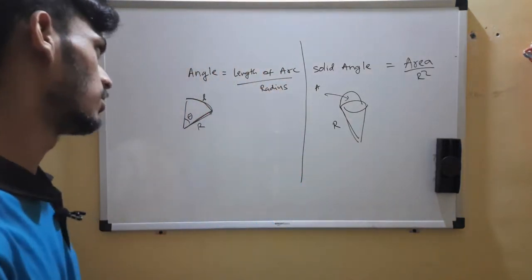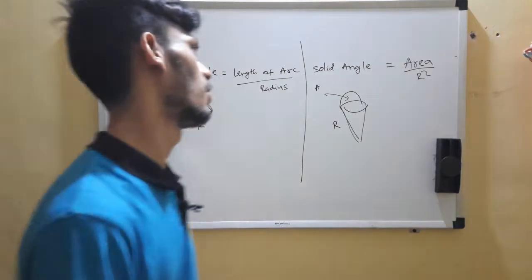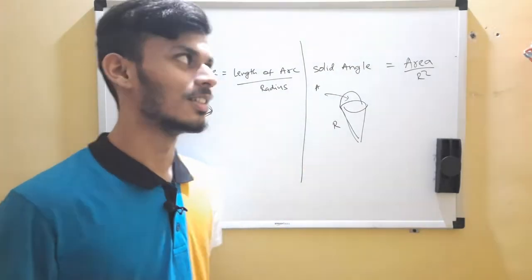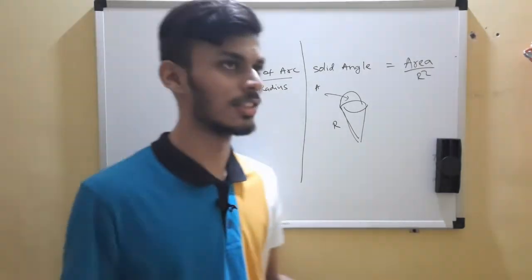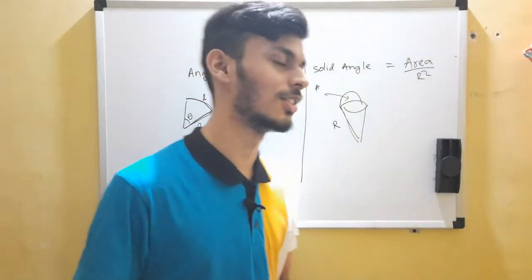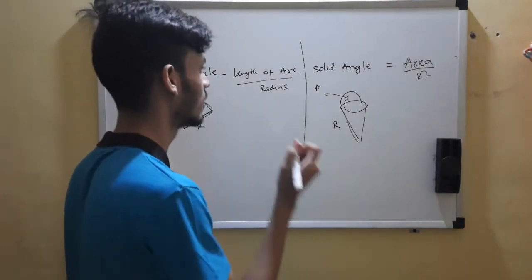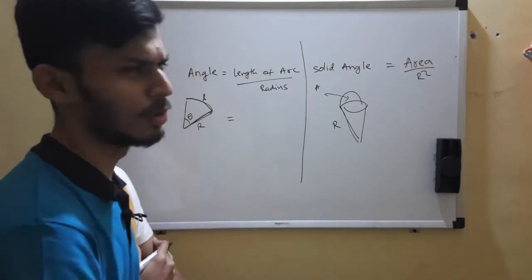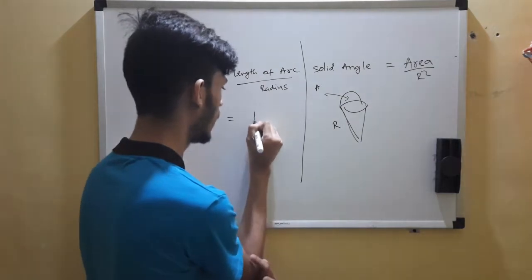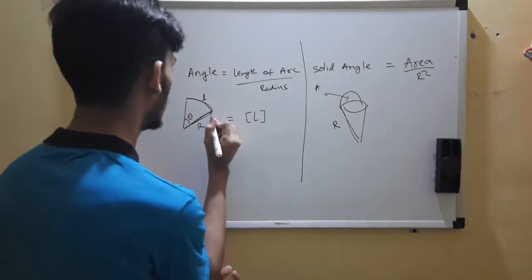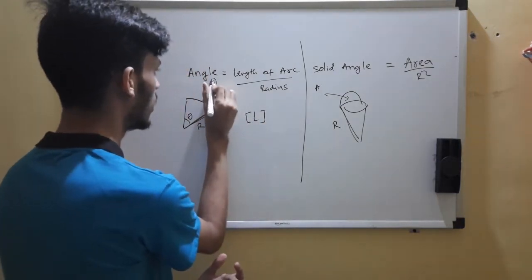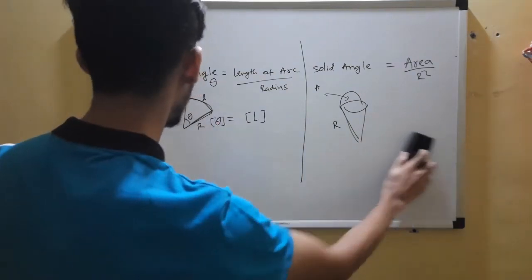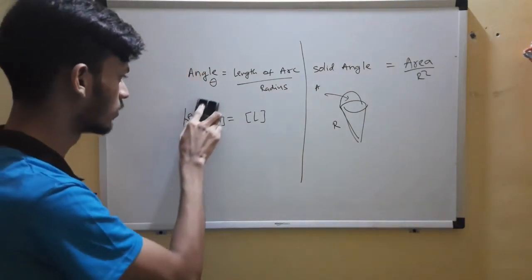So let us discover something about them now. Why are they special? The answer to the question which I asked in the comment section for the first video, we'll get it here. So okay, length of the arc. So length, right? So L, we are getting the dimensions. Okay, angle will denote it as theta. So dimensions of theta. Let me remove my beautiful painting, Mona Lisa.